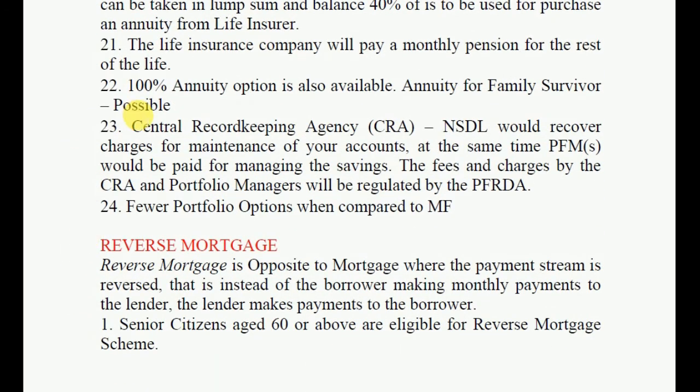A 100% annuity option is also available. Annuity for a family survivor is possible. The Central Record Keeping Agency, CRA NSDL, would recover charges for maintenance of your account. At the same time, PFMs would be paid for managing the savings. The fees and charges by the CRA and portfolio managers will be regulated by PFRDA. Fewer portfolio options compared to MF.